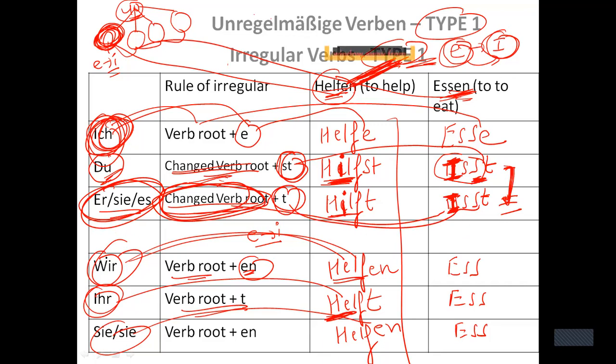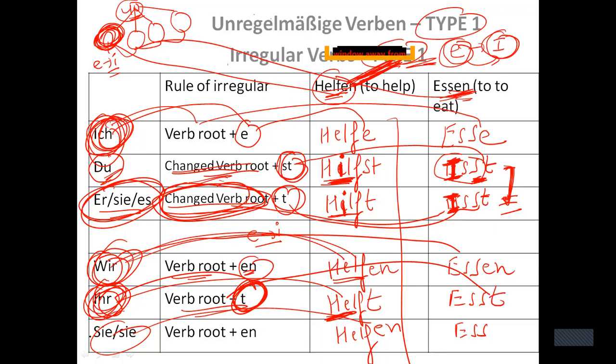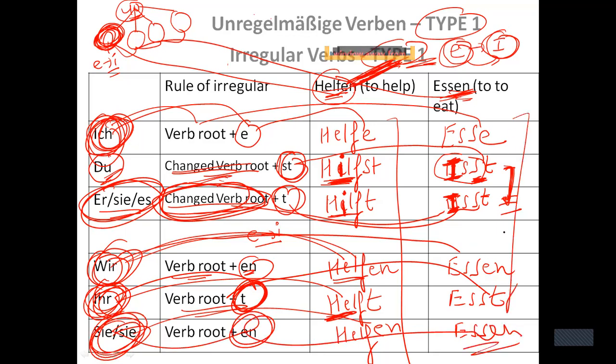So here with "wir", verb root plus en, so verb root is already there. I just need to add en. Similarly here I just need to add t, so esst, and then at last essen, and then essen, right? So this will be the conjugation.